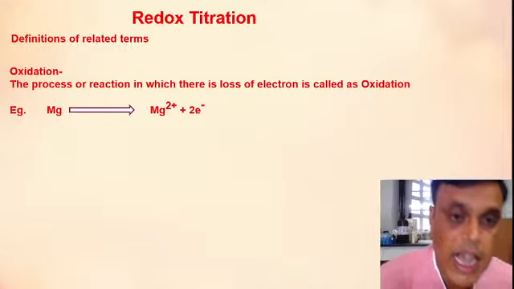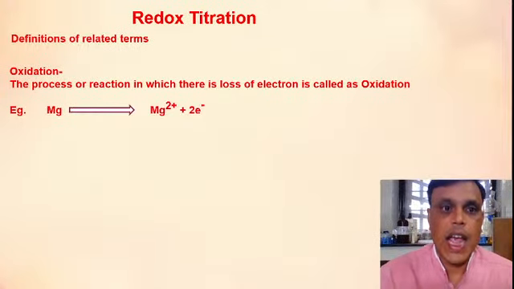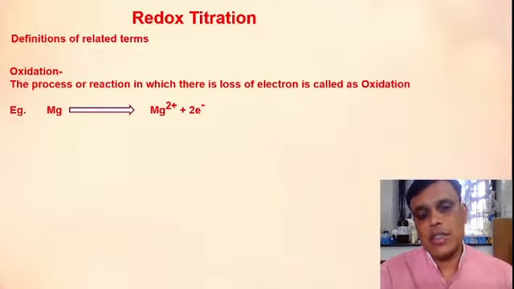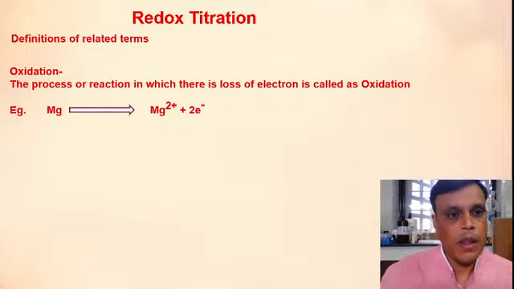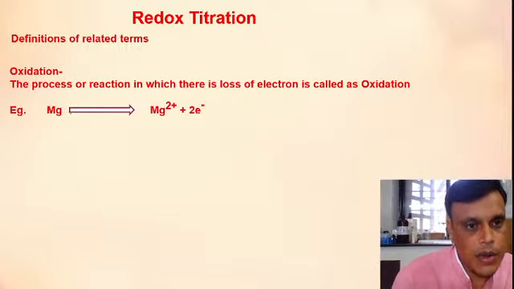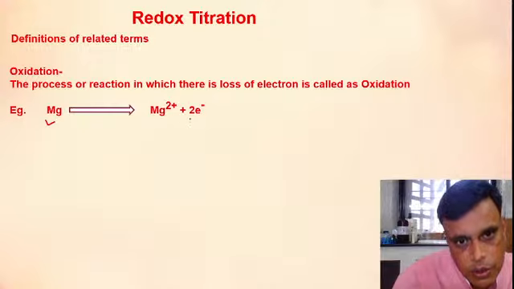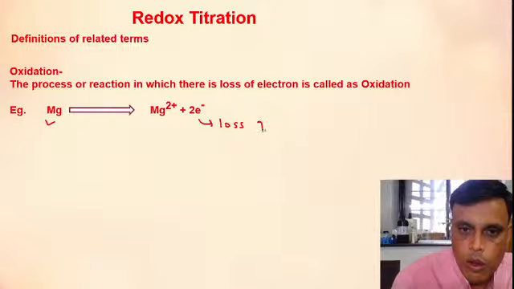One more definition is addition of oxygen is also called oxidation. Then increase in oxidation state is also called oxidation. For example, let us see this example. This is magnesium, Mg. It gives 2 electrons, so here loss of 2 electrons takes place.